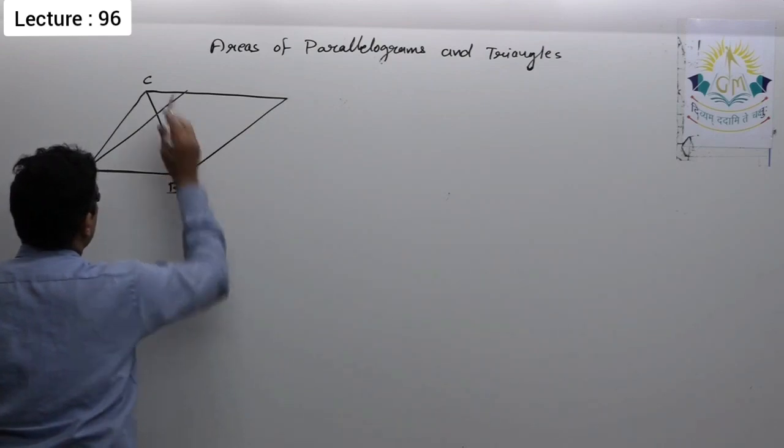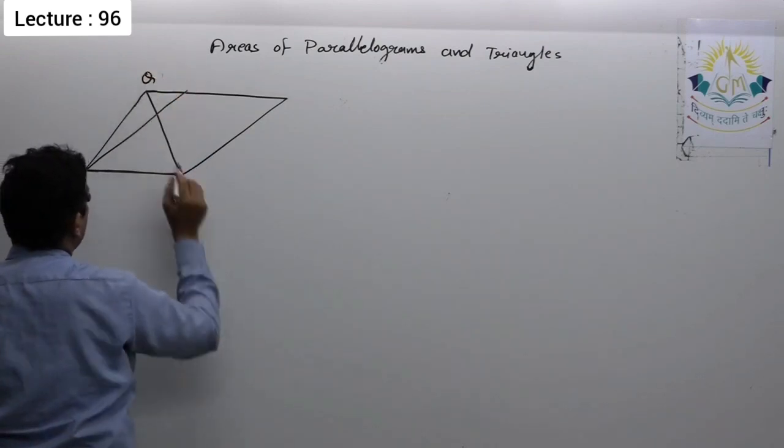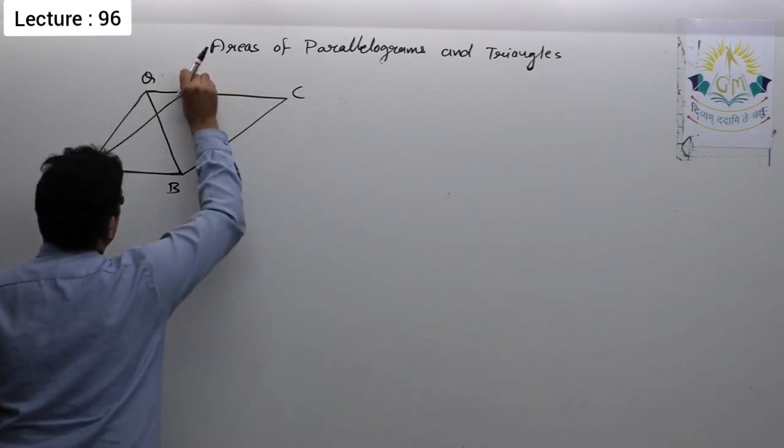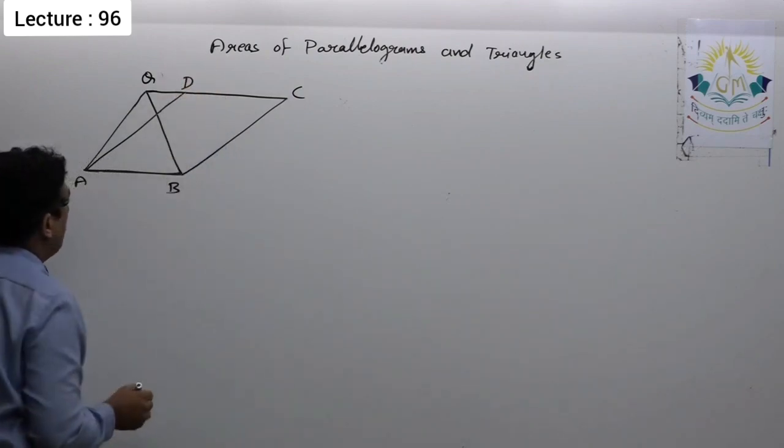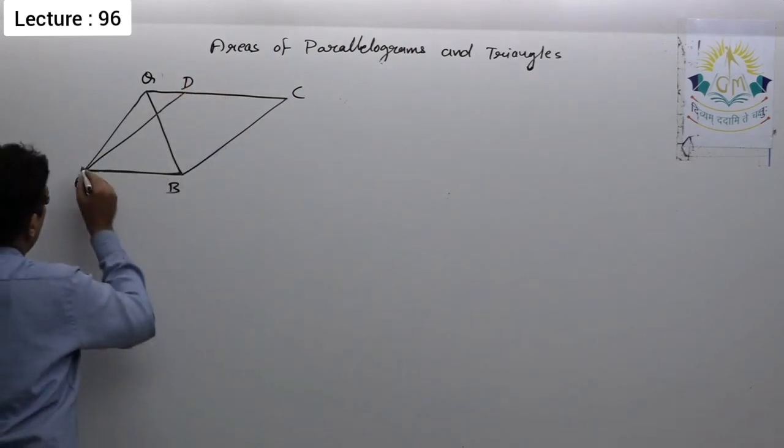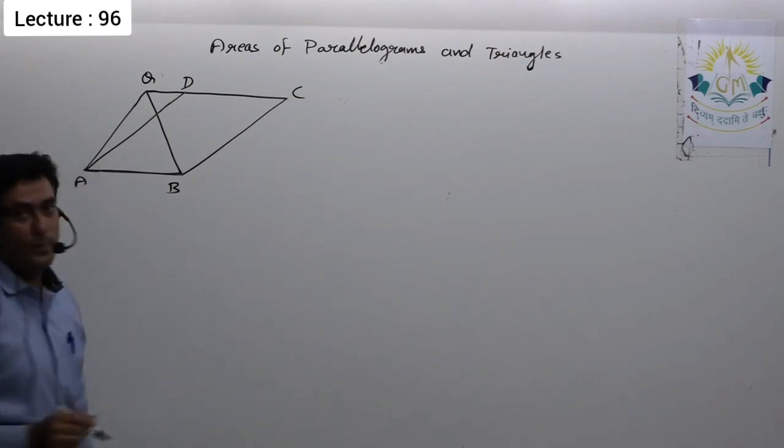Okay, so let the triangle be ABQ and the parallelogram be ABCD. You can see they are on the same base AB and between the same parallels AB and QC.